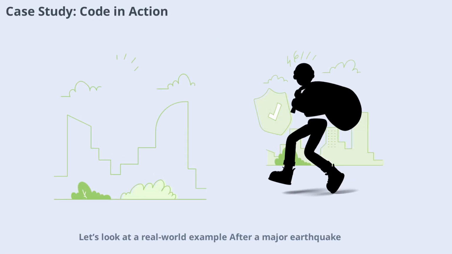Let's look at a real-world example. After a major earthquake, many buildings that followed updated seismic codes remained standing, while older structures suffered significant damage. This demonstrates how adherence to building codes can make a tangible difference in safety and resilience. Such case studies highlight the importance of ongoing code development and enforcement.